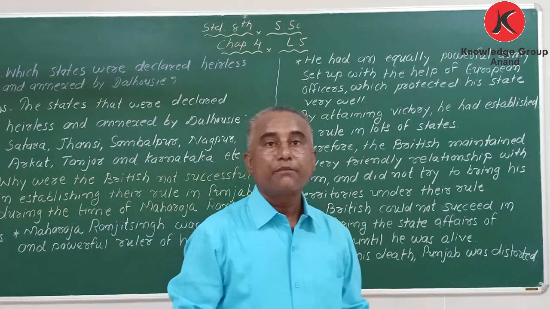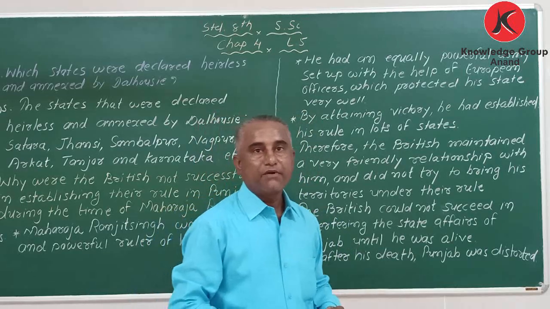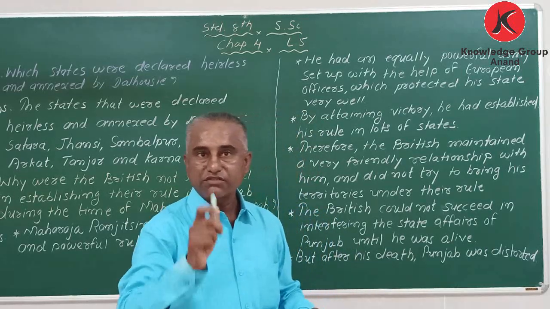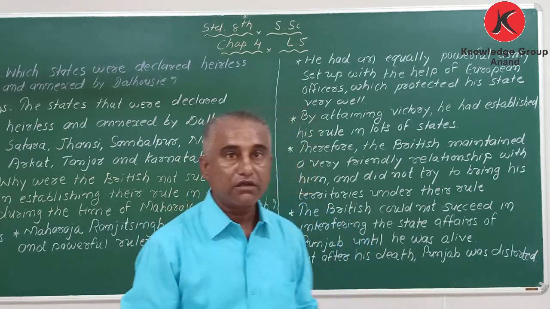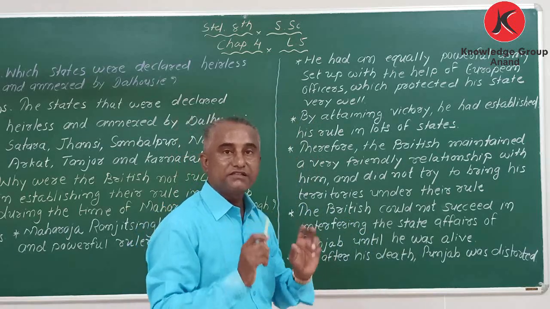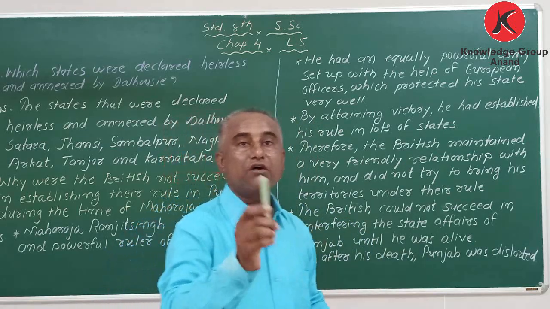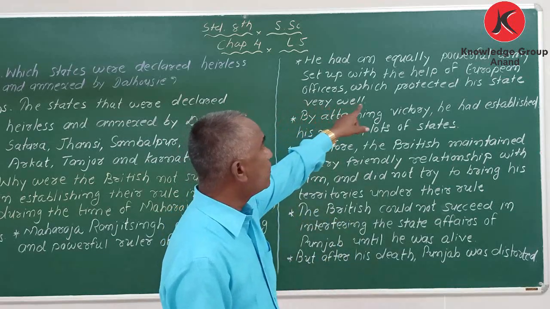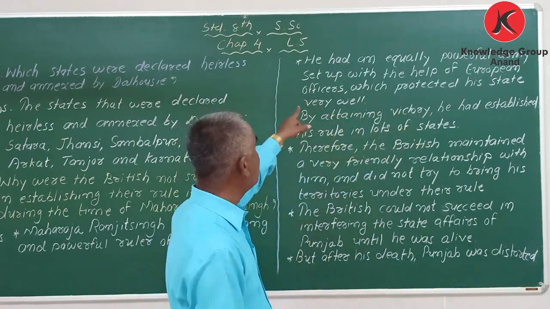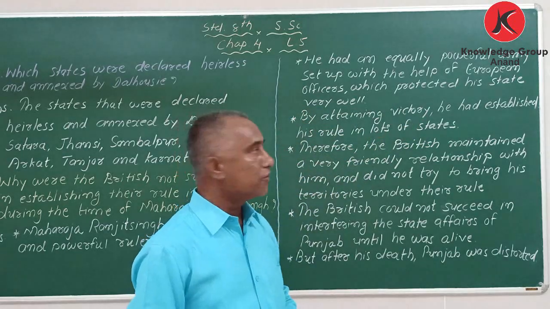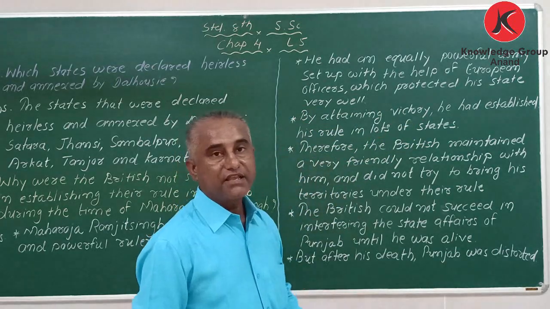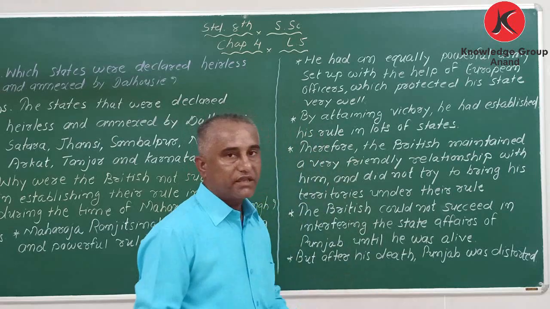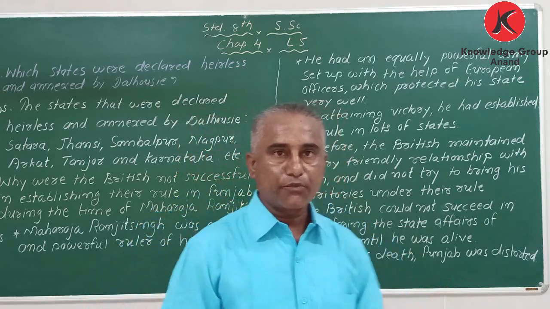In Punjab, Maharaja Ranjit Singh was the king, the most powerful and strong ruler, and he had maintained his kingdom's army with the officers of Europeans. So he got the help of Europeans.